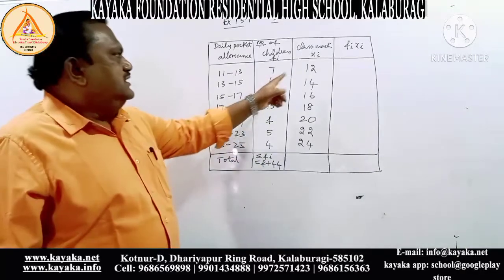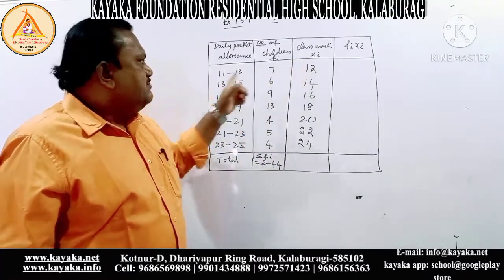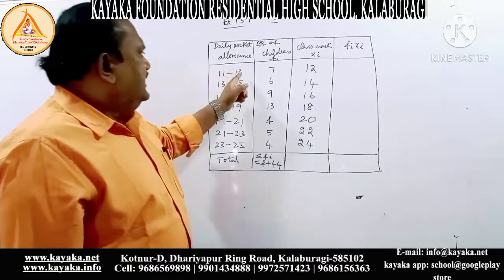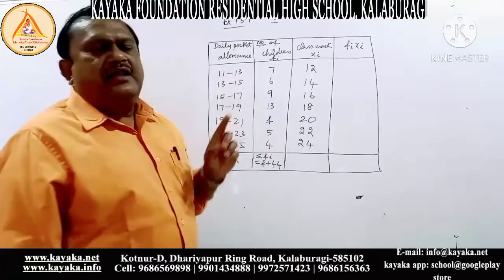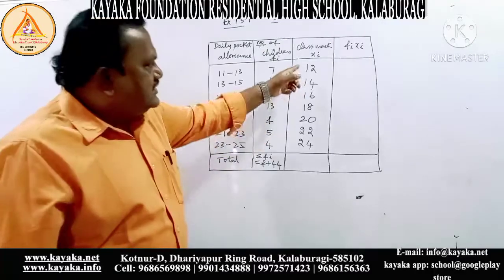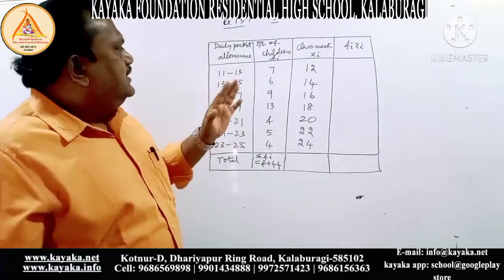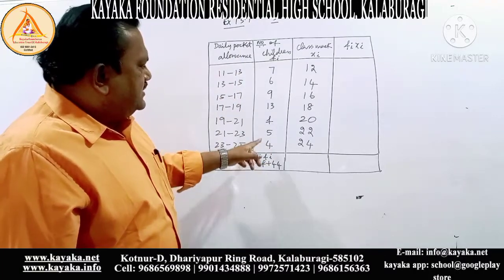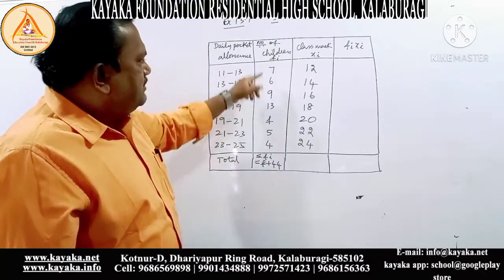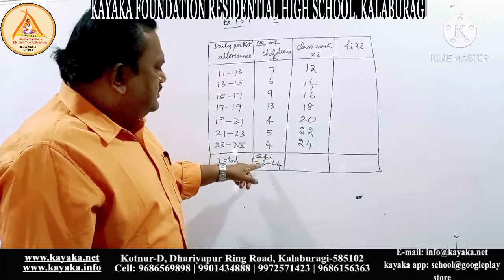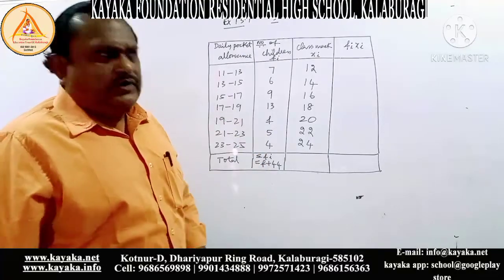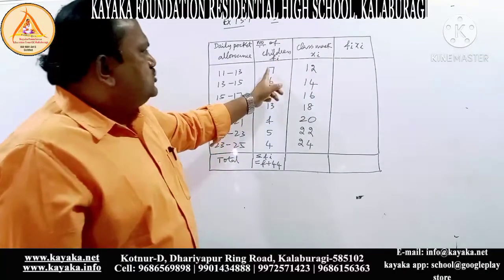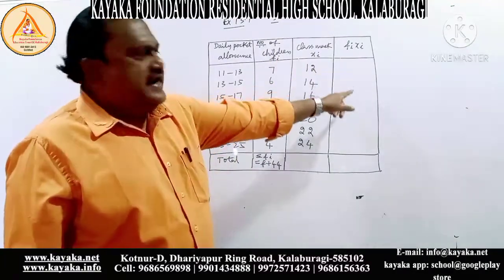Okay, dear children, these are the xi, the mid values of these class intervals. 11 to 13, lower limit plus upper limit divided by 2. You will get this full column. And again this frequency, we are adding it, we will get F plus 44, that is given by sigma Fi equal to F plus 44. Now, what is the next one? You can see here fi into xi. You have to multiply these two columns and write it here.